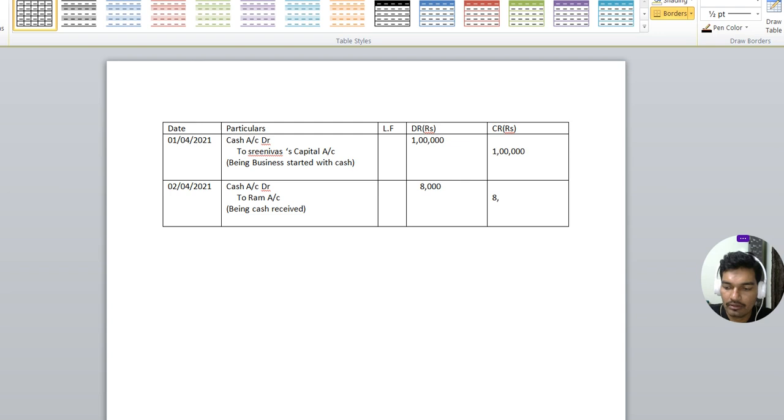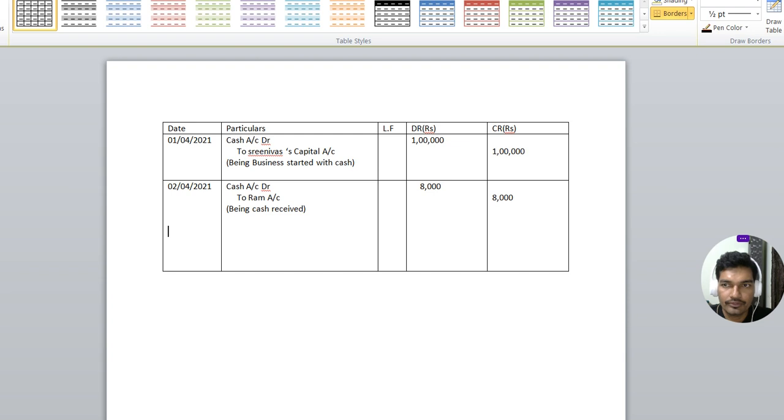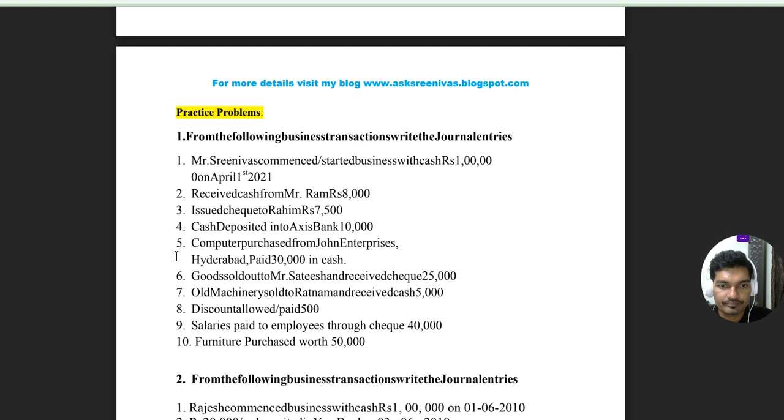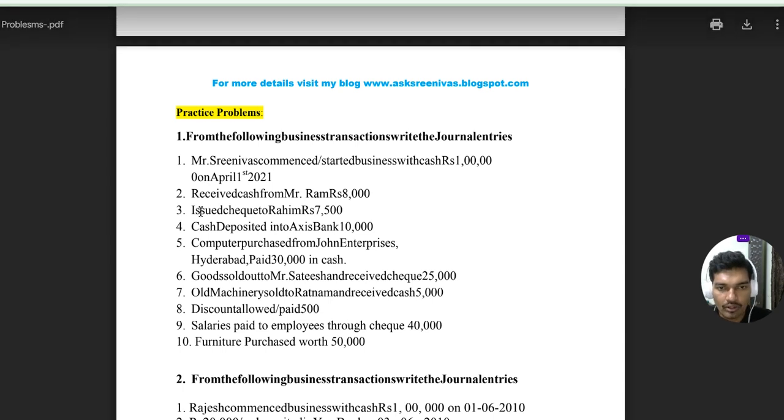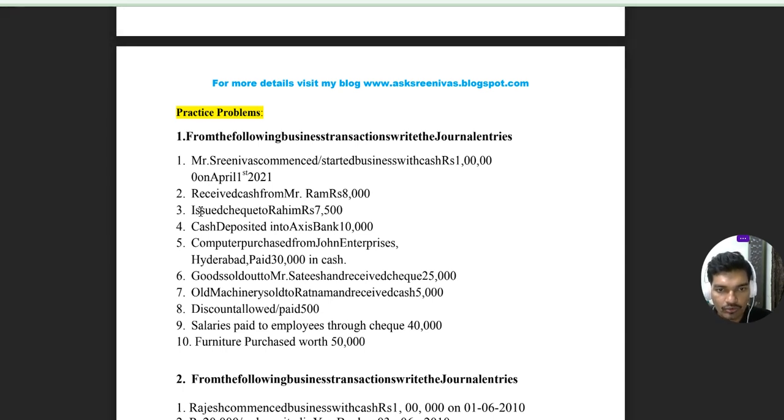So amount corresponding debit 8,000, corresponding credit 8,000. So second one over. So moving to third one, issued check to Rahim. Again, check means, remember, bank. Don't write check either debit side or credit side as per the accounting rule. Check means we should write bank, because if check is given to you, you will go to bank and you will deposit that check into the bank.